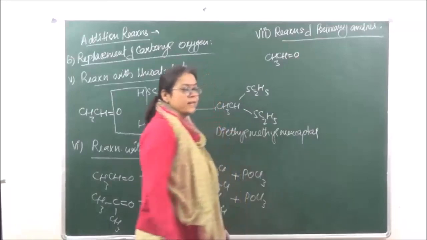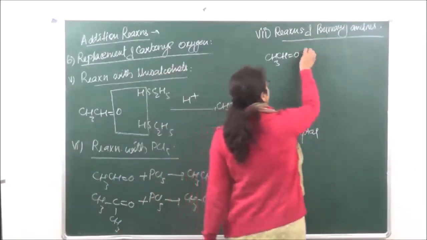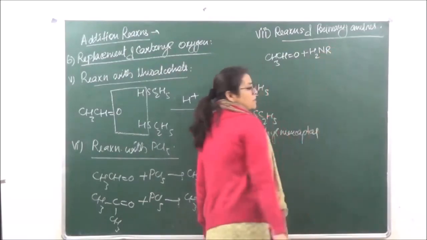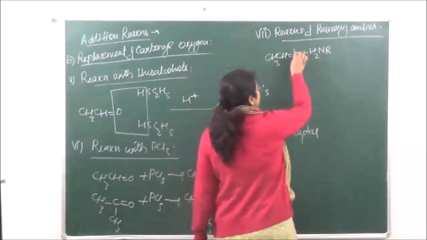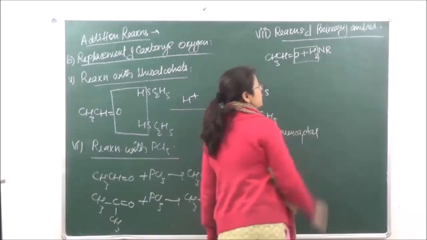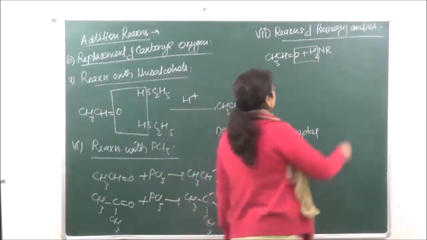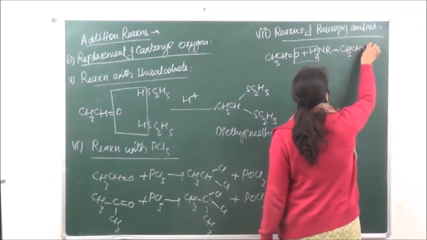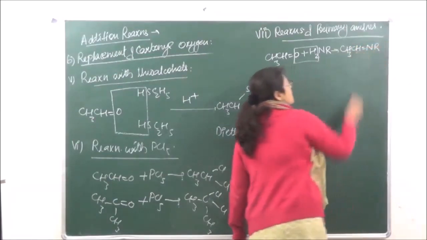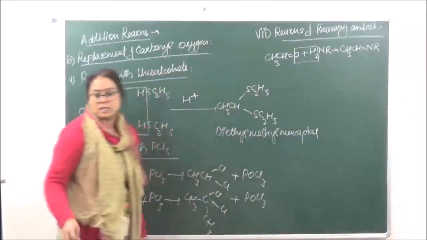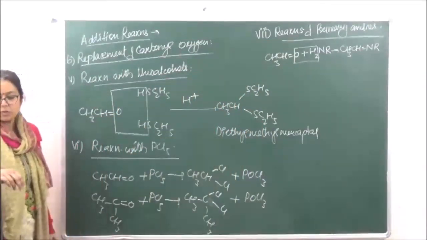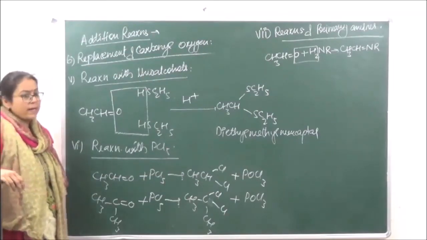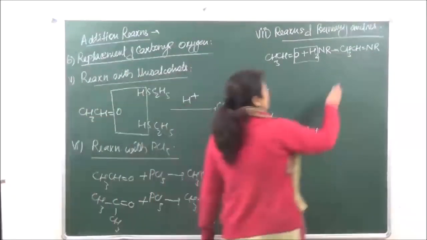We are taking an aldehyde over here, reacting it with a primary amine, a water molecule is going to be eliminated, and we are going to get over here CH3CH double bond NR. This is known as a Schiff's base. Okay? Aldehyde.